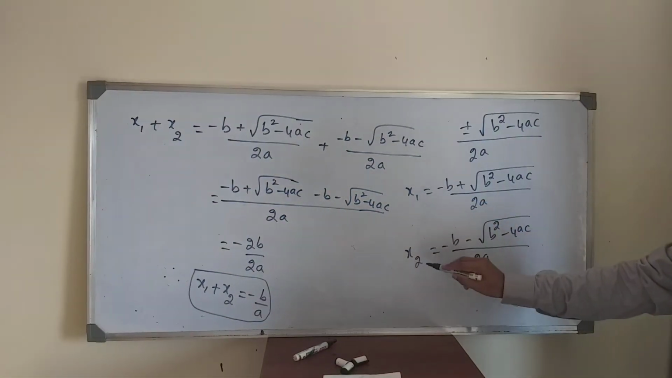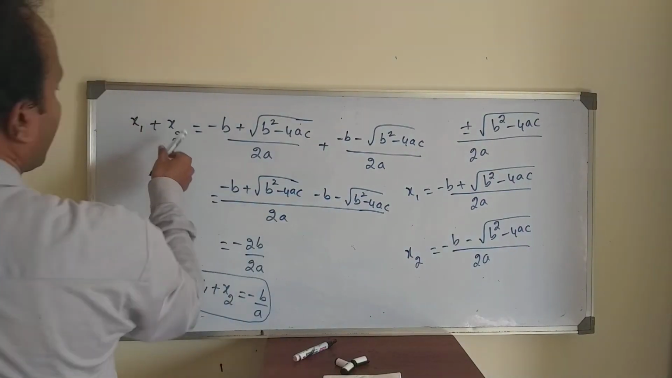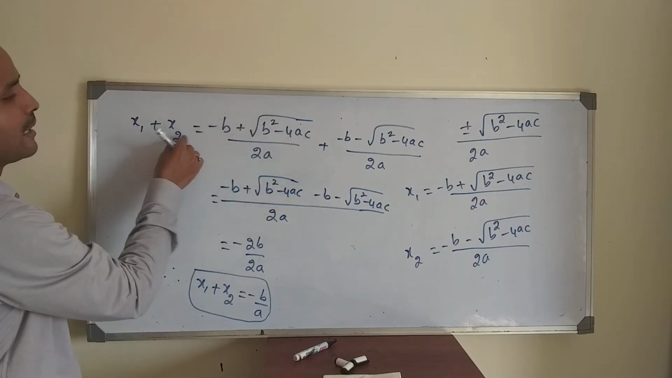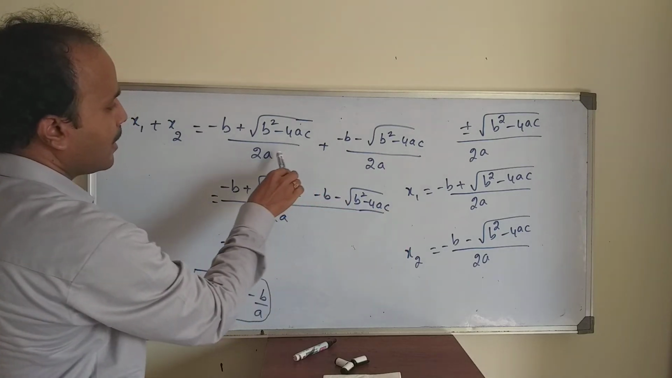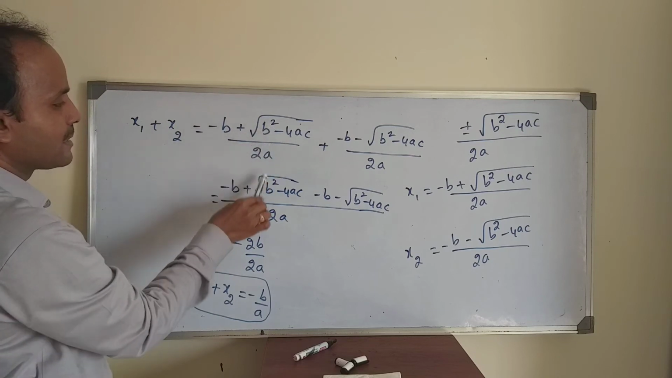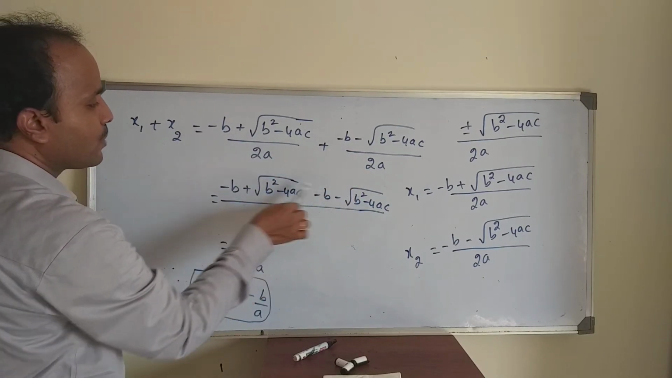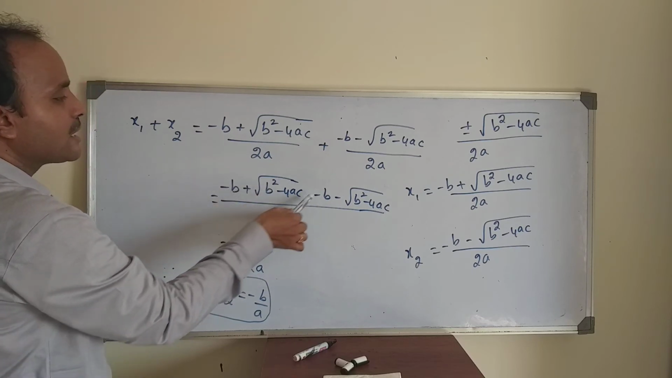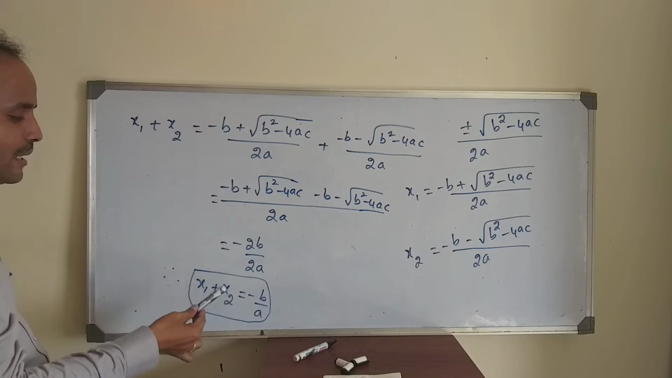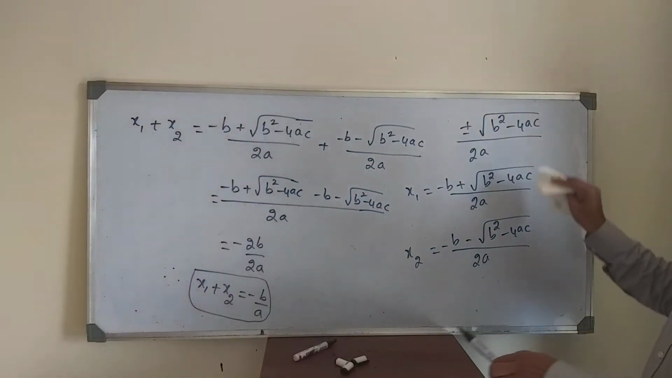We know the x1, x2 values. Just take these two, the sum of the roots, x1 plus x2. For x1 you take this expression, plus x2 you take this expression. The denominator is the same, so you take 2a as the LCM. Minus b plus this one, again minus b minus this one, plus and minus cancel. Minus 2b by 2a, the 2 gets cancelled, minus b by a. This is about the sum of the roots.